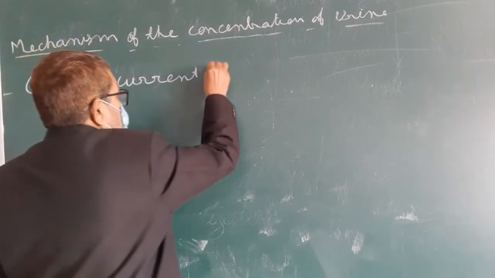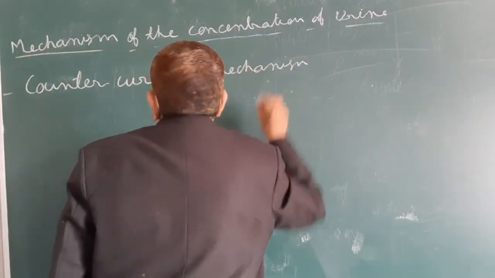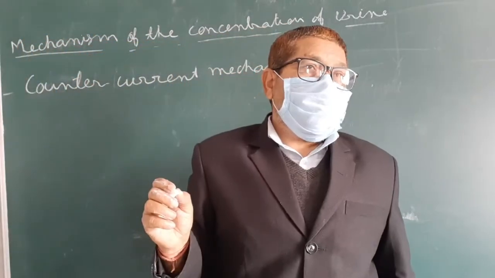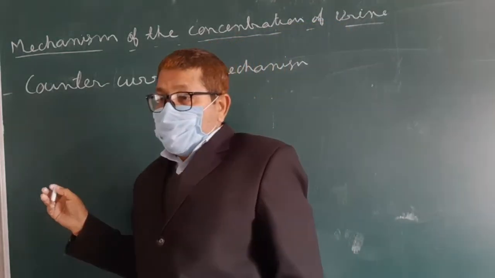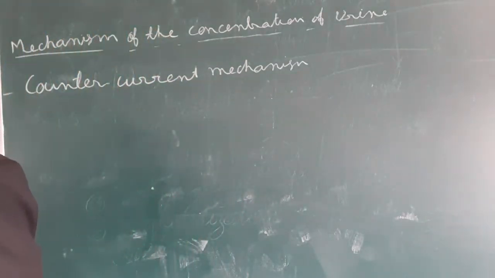The counter current mechanism is how mammals produce the concentrated urine. So the question is, what is the counter current mechanism?